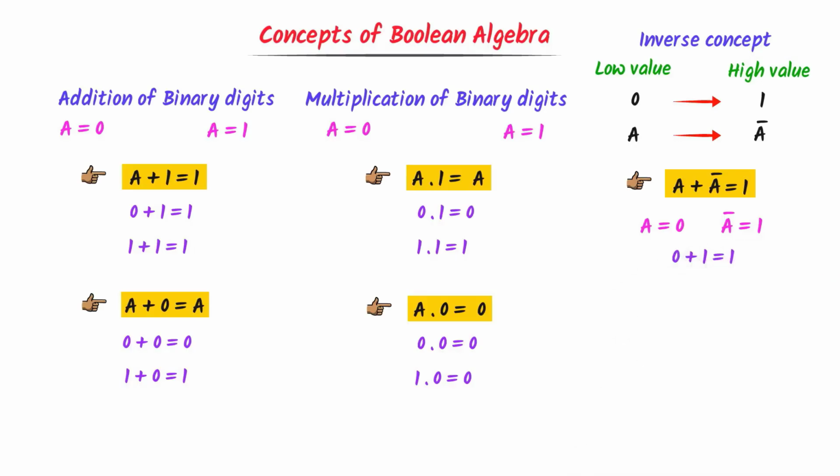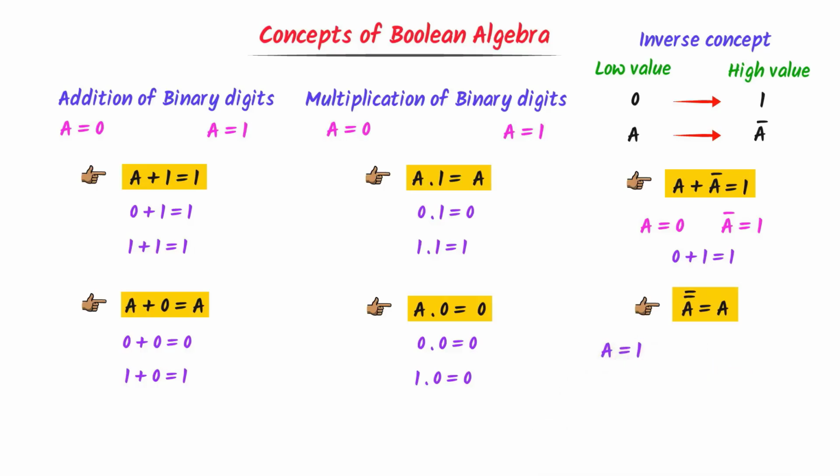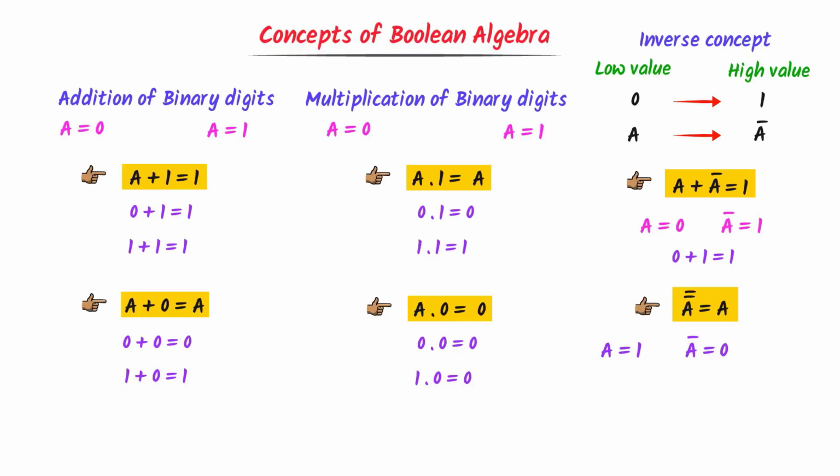Hence we say that A plus A bar equals 1. Fourthly, A double bar equals A. For example, let A equals 1. I inverse the value of A, I get A inverse equals 0. I again inverse the value of A, I get A double bar equals 1. Hence the initial value of A is equal to 1 and that of A double bar is also equal to 1. Thus we say that A double bar is equal to A. The simple trick is always cancel the two bars.